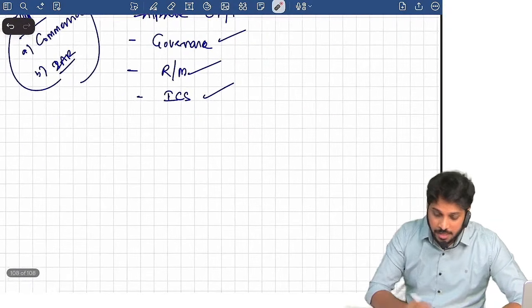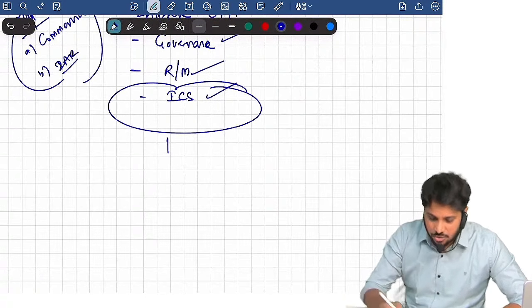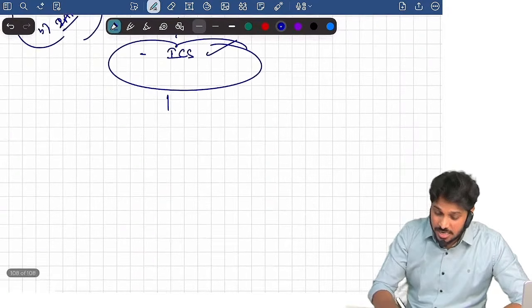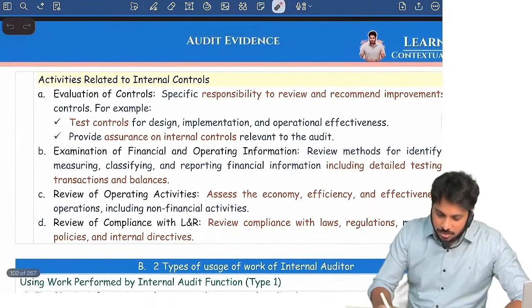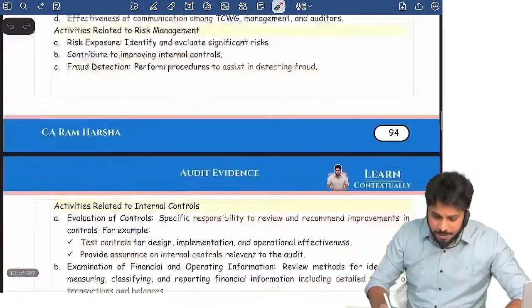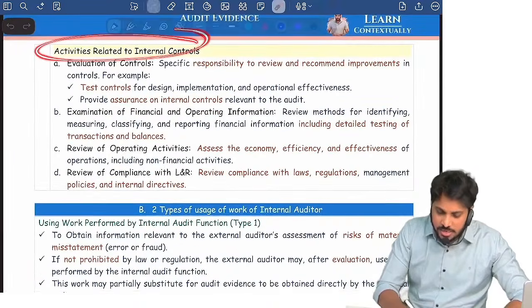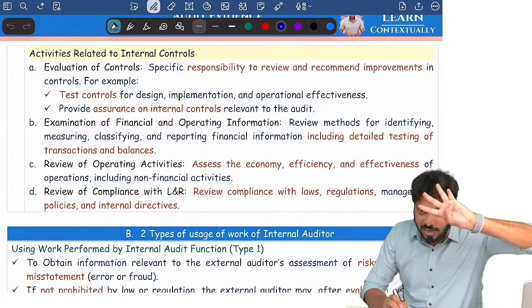Now, what are activities related to internal controls? Look at it. In our book, you can just come to essay 16. Below that, activities related to internal control. What do internal auditors relating to internal control focus on? 4 elements.